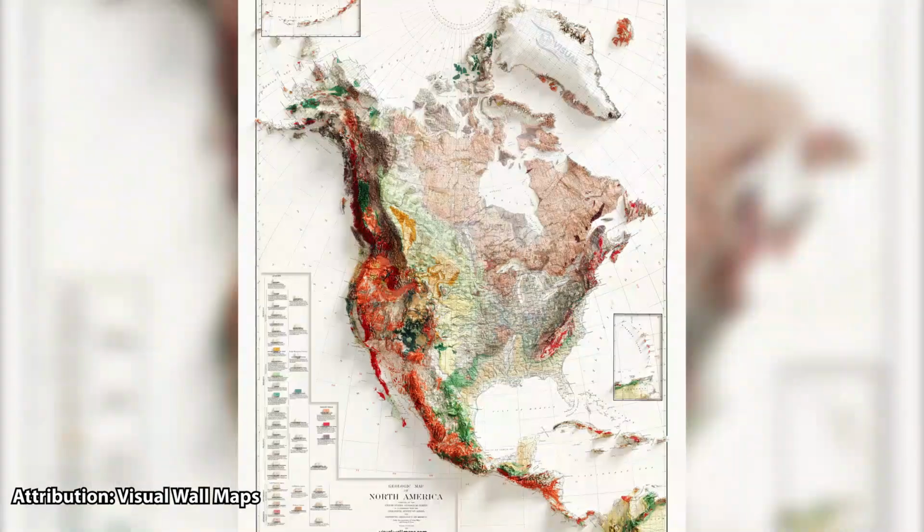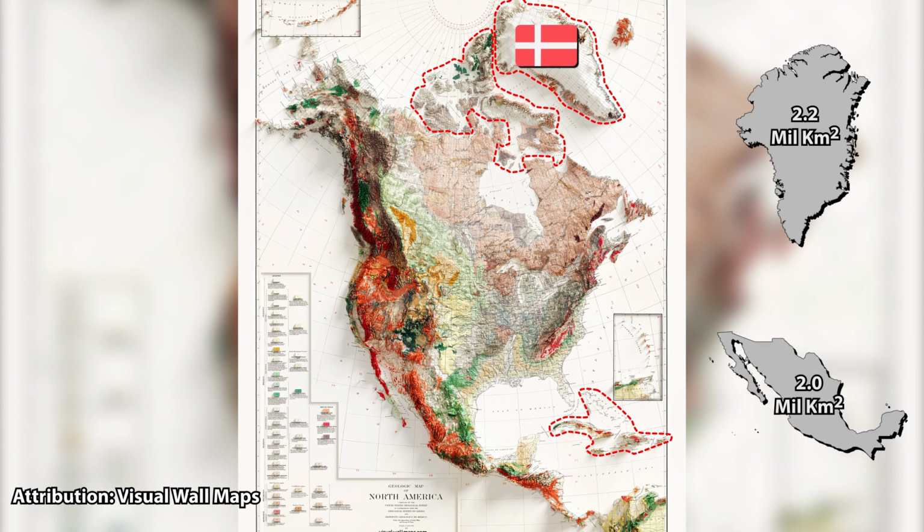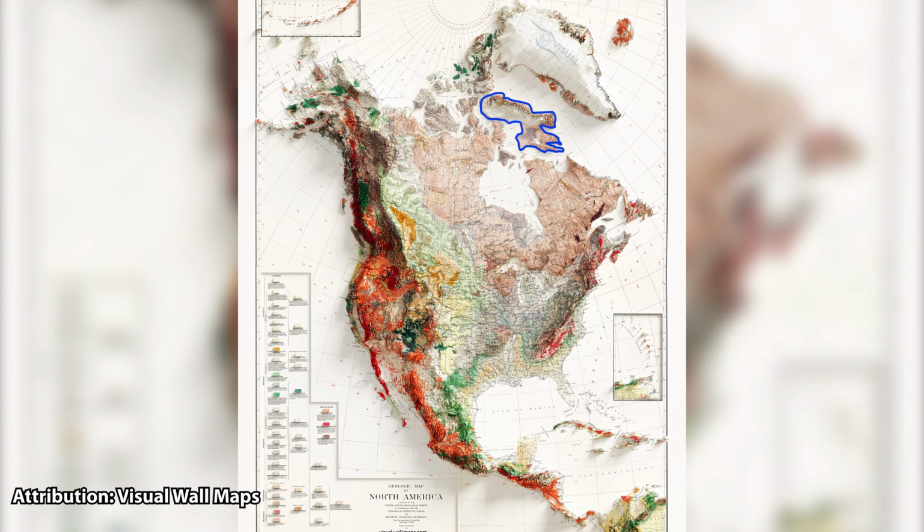The North American continent has a large number of islands, the majority of which are found in the West Indies and the northern coast of Canada. The largest island is Greenland. Although it is a territory of Denmark, it being on the North American tectonic plate is considered a part of the North American continent. Area-wise, Greenland is bigger than Mexico. Other large islands are Baffin Island, Victoria Island, Ellesmere Island, Newfoundland, and Cuba.